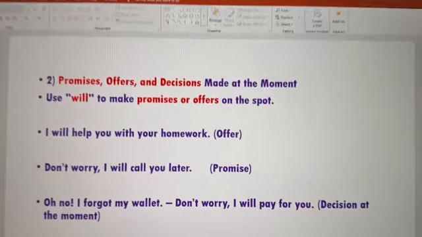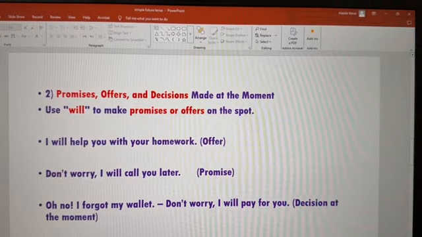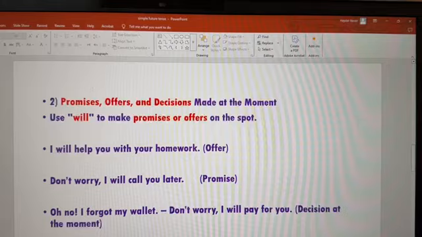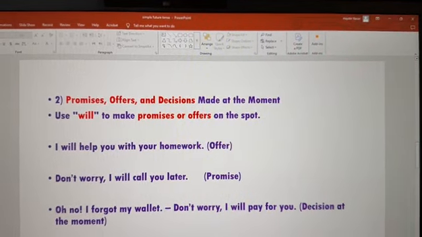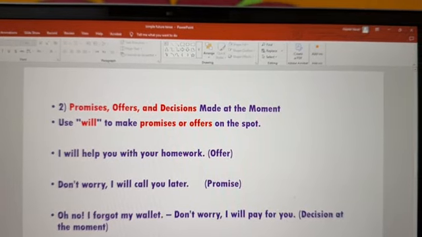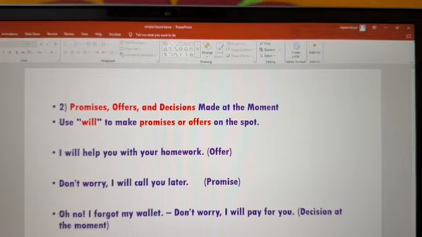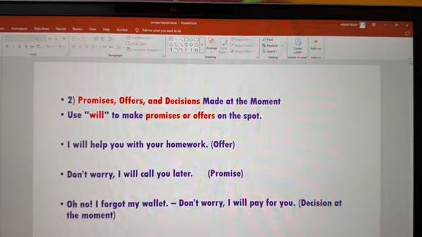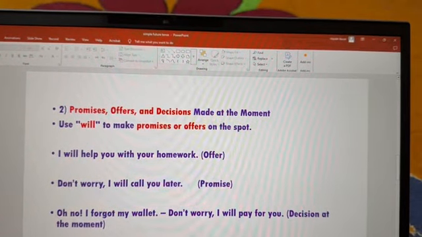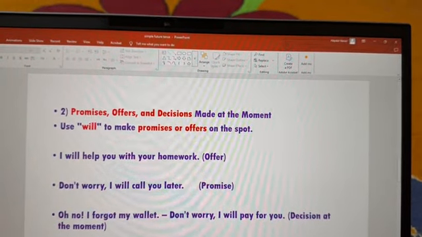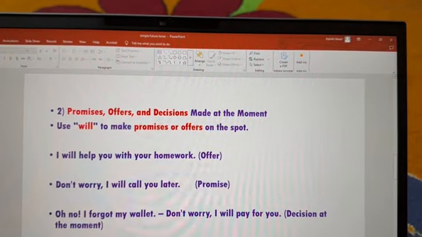Now, the second use of the simple future tense is that we use it when we want to make promises, offers, and decisions made at the moment. So we use will to make promises or offers or decisions. For example, I'll help you with your homework. This is just like an offer. You offer someone help. So in this case, you have to use will.